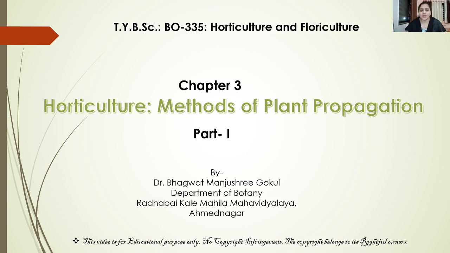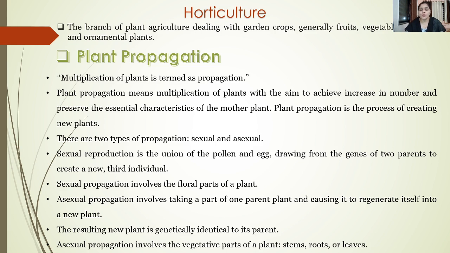Today we are going to start with the third chapter, that is Horticulture Methods of Plant Propagation. The lecture will be divided into two parts. So, let's start with the term horticulture. What do you mean by horticulture? Initially, in the first chapter, we have studied what horticulture means. Basically, it is the branch of plant agriculture that deals with the cultivation of garden crops, which generally includes the fruits, vegetables, as well as the ornamental plants.